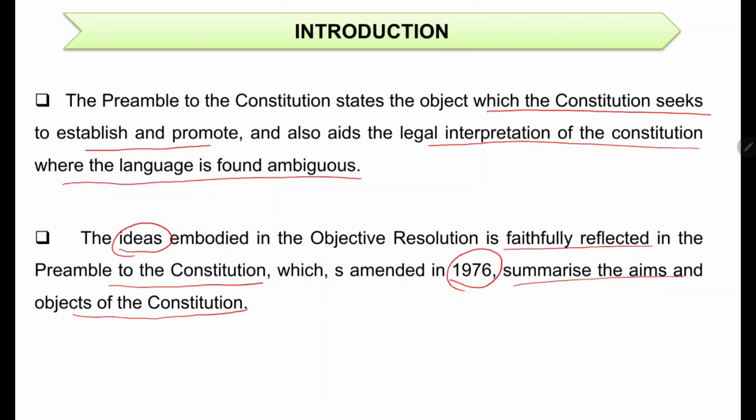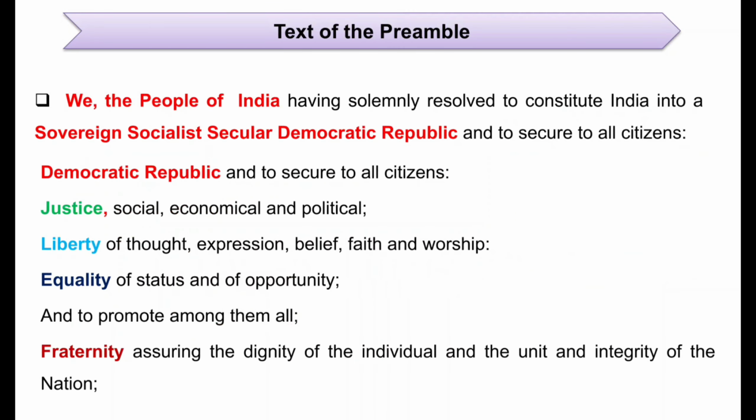And it summarizes the aims and objectives of the Constitution. So basically, the preamble is a content to the Indian Constitution. When you read the Indian Constitution, you will find everything in detail, but you will find an outline, a brief idea about the Constitution, if you go through the preamble. So first we will see the text of the preamble, and we will discuss each of these key terms, keywords one by one.